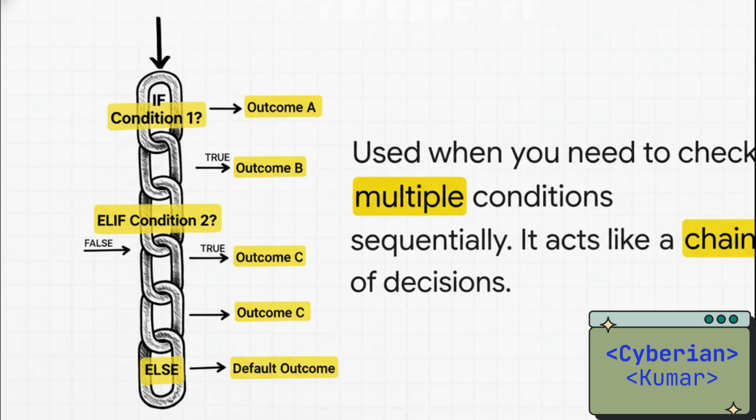And what about when life gives you way more than just two options? For that, we've got the if, elif, else structure. Just think of it like a chain of decisions, or a series of checkpoints. For instance, let's say we've got a score of 85, and we need to assign a letter grade.